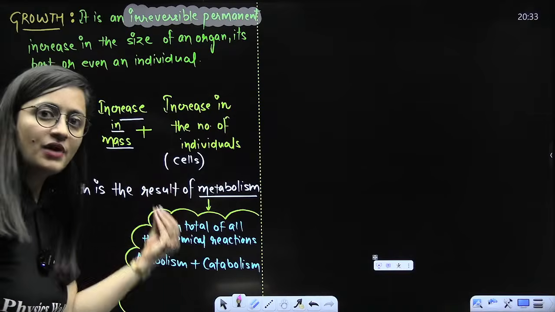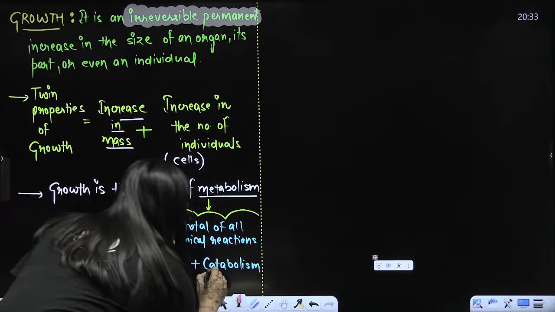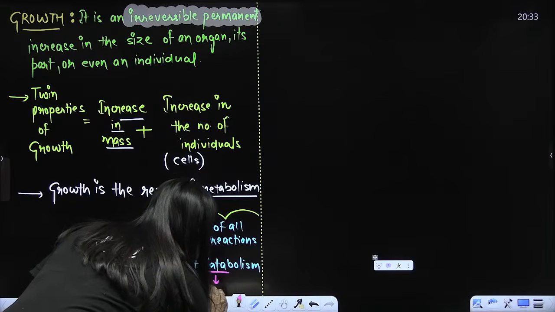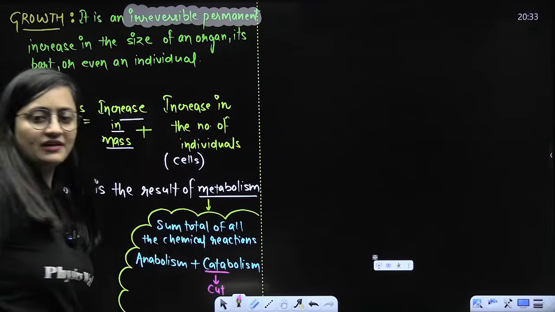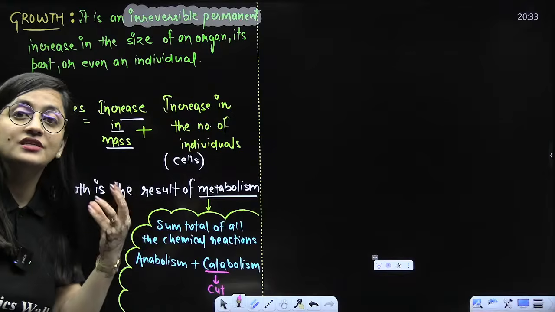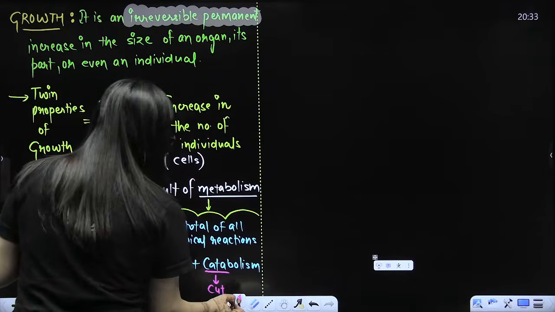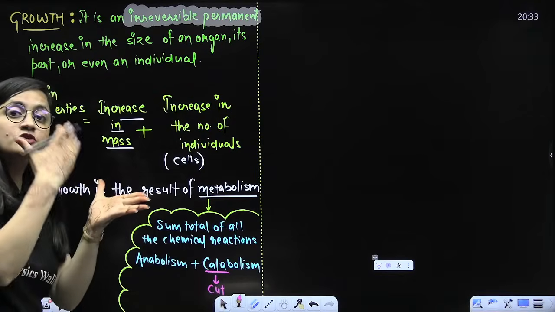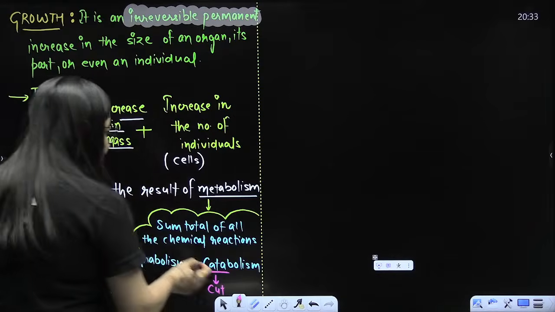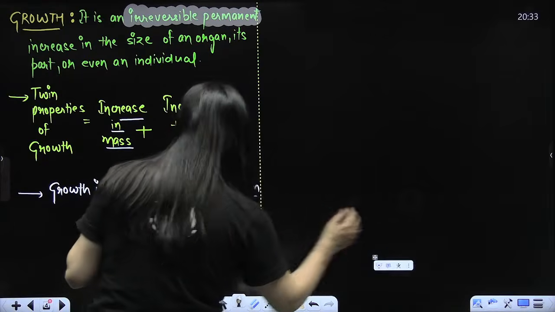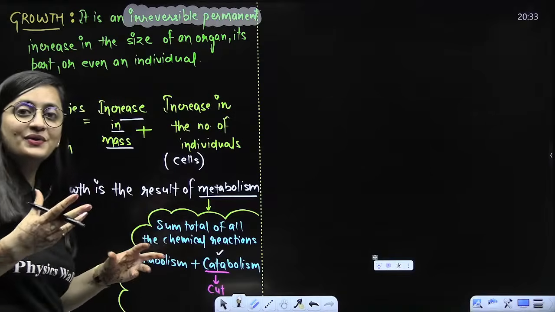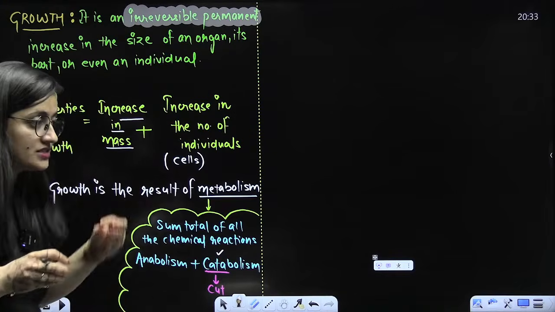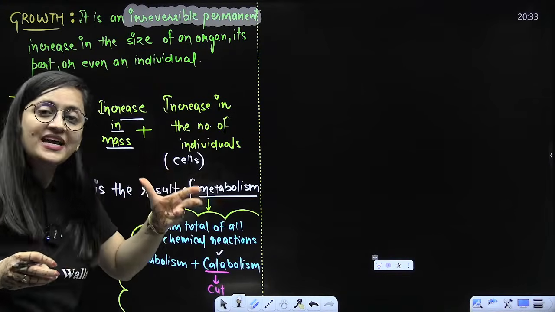Anabolism, catabolism. From this cata word, you can remember cut. That's my way to remember that. Catabolism, cut. Cut means to break something, right? So catabolism is trying to tell us what? It is saying that it is a chemical reaction in which breakdown is there. Just like glucose, you are oxidizing it, you are breaking it.